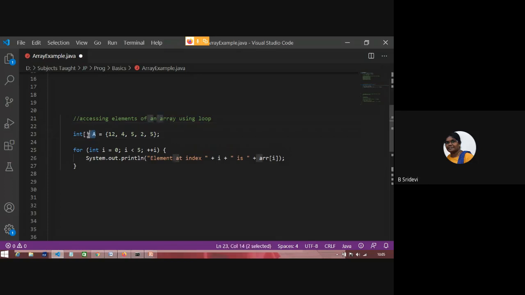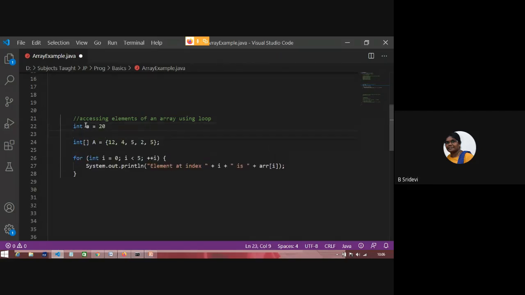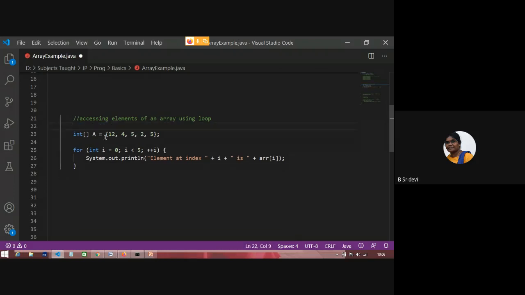So at the time of declaration itself, I know the values of the array. Many times we are doing like this, no, int a is equal to 20. What is the meaning of this? I am declaring a variable, and at the same time, I am initializing a value into that. In this way, if you know the initial values of an array, I am creating an array to store these particular values, then you can directly assign like this.